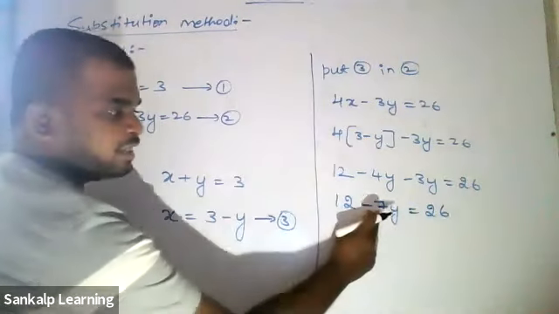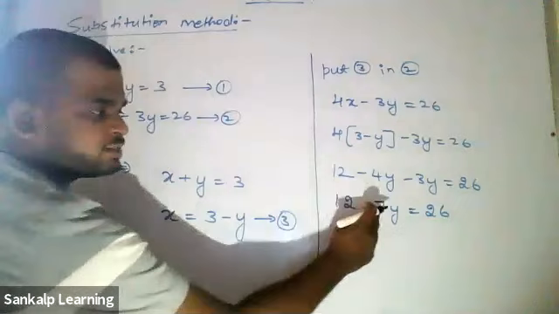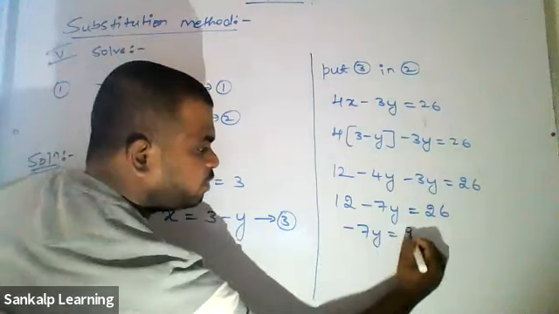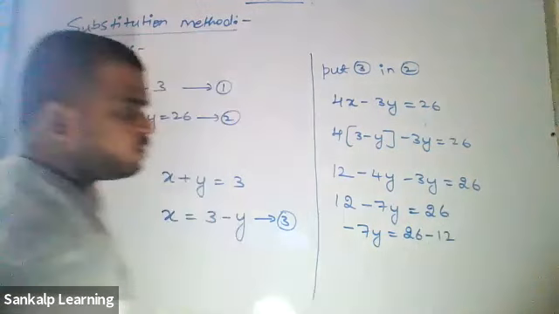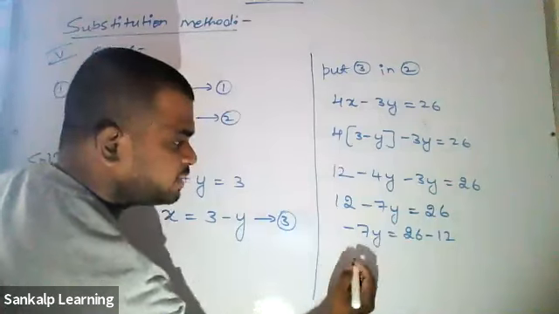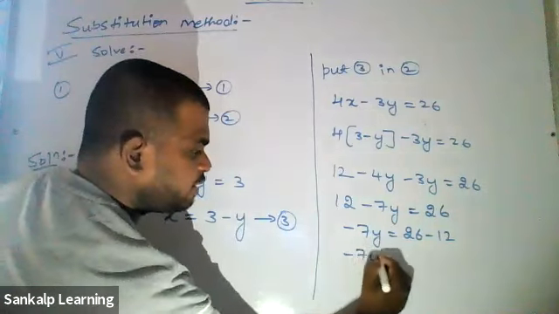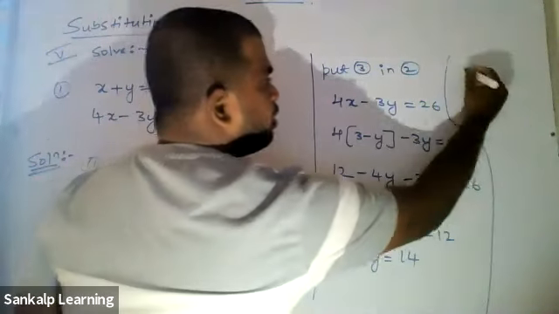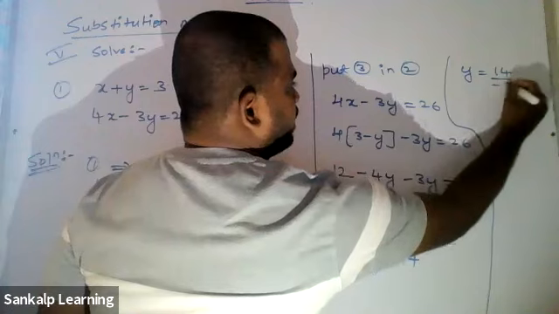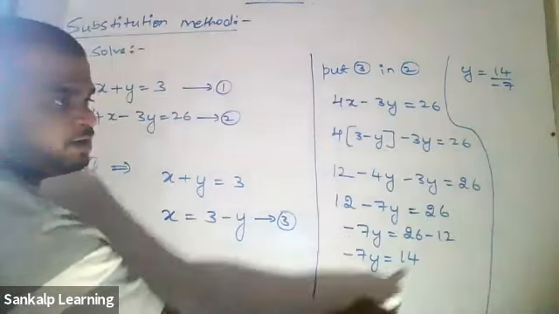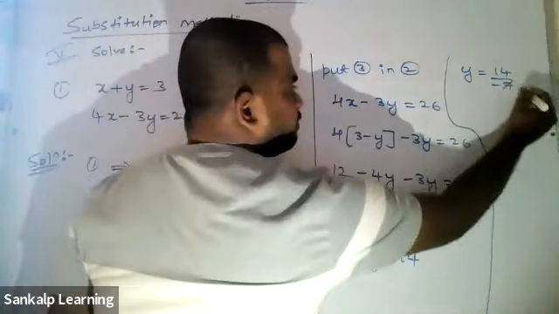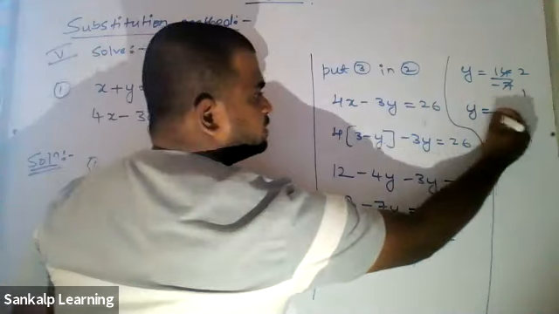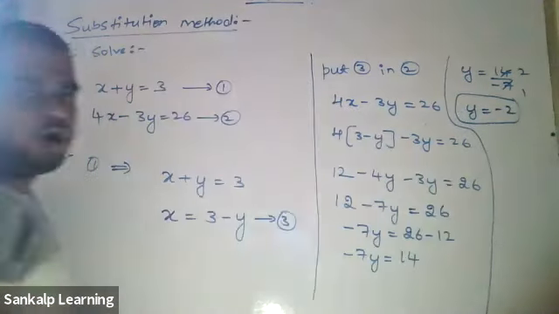Now what can I do? Send this 12 to the other side, or you can send this minus 7y to the other side. Your wish. Minus 7y equal to 26 minus 12. What is 26 minus 12? 14. Minus 7y equal to 14. Therefore, y is equal to 14 by minus 7. This minus 7 is a multiplication, it comes inside, it becomes division. 7 ones are 7, 7 twos are 14. You can move the negative sign from the denominator to the numerator. Therefore, y is equal to minus 2. You got the value of y.